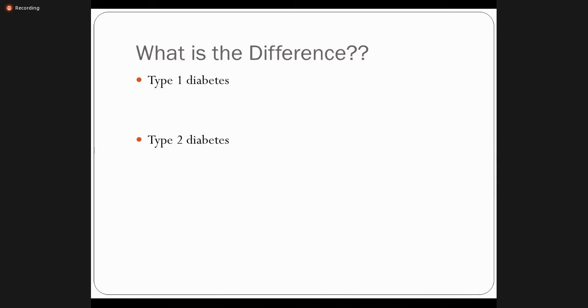That means there is no even slight release of insulin in response to a hyperglycemic state. Normally, this happens due to autoimmune destruction of beta cells, right? Autoimmune disease, and sometimes due to viral infection, right? So it's going to destroy the beta cells.